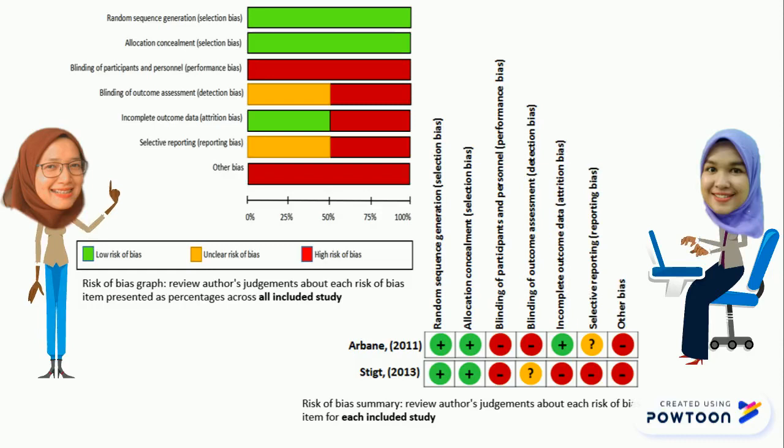Based on the graph on your left screen, for this systematic review, the random sequence generation and allocation concealment, for both Arbin et al. and Stick et al., are good and green in color, which indicates low risk of bias. Next, for blinding of participants and personnel and also other bias, both studies